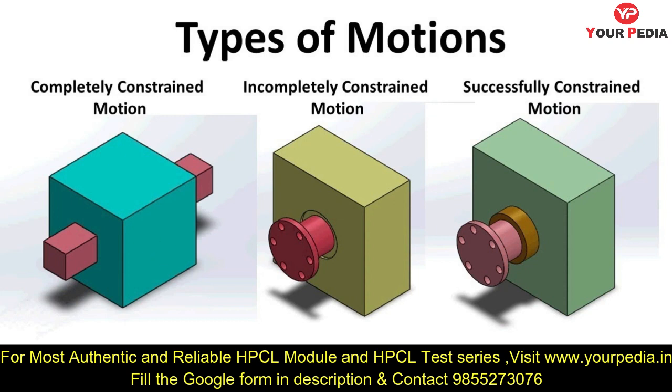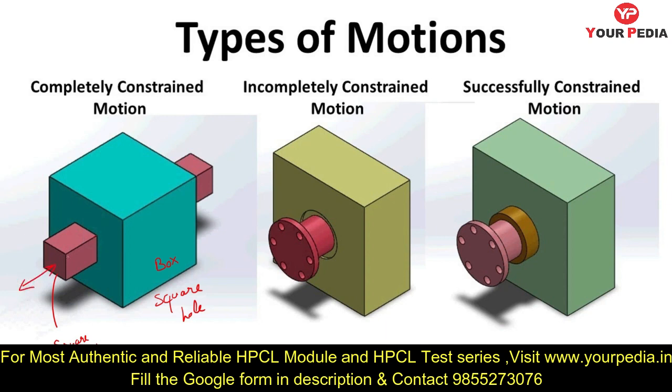Here you can see this is a box having a square hole. What kind of hole is inside? A square hole. And a square rod is inserted. Wherever you apply the force, motion is only possible in this direction.